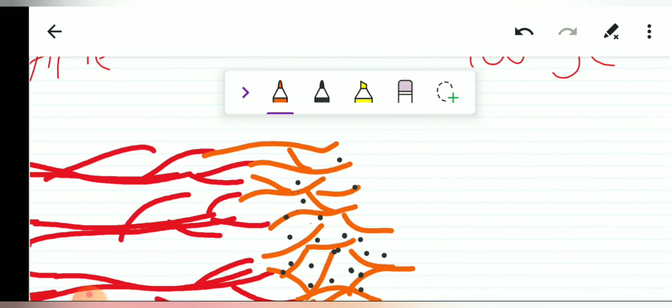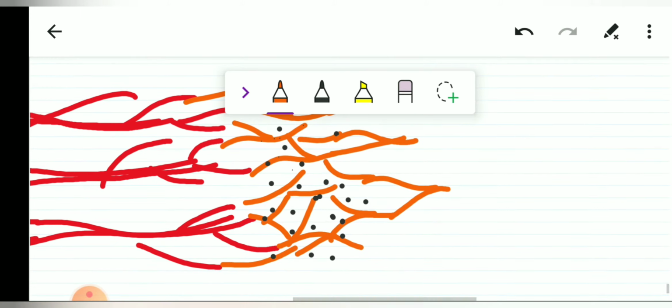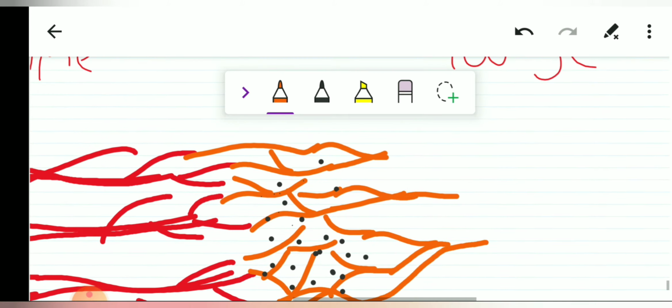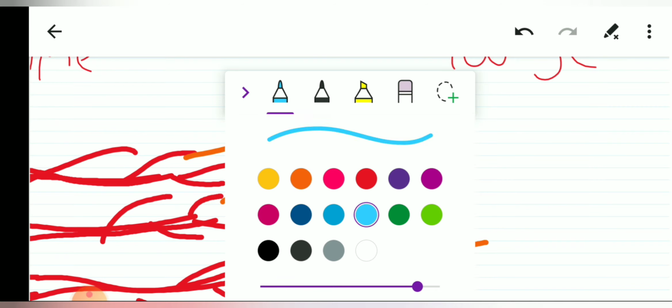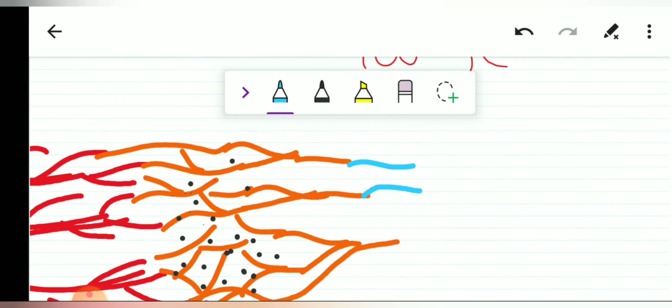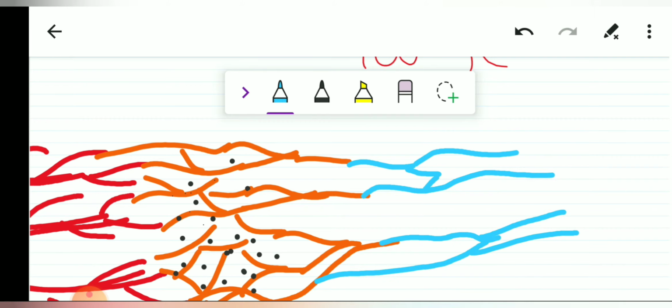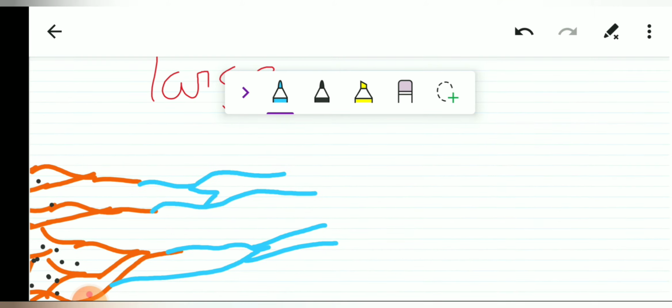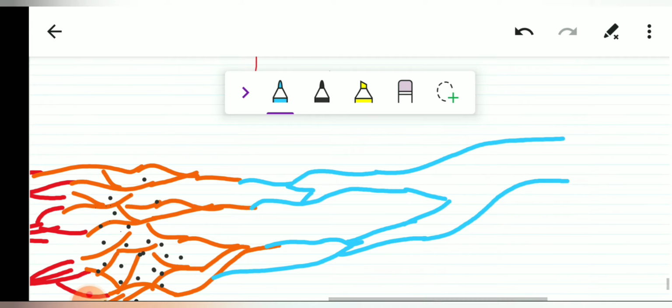Now the capillaries will further move on and unite together to form small vascular structures known as venules. So the capillaries unite to form venules. These venules further unite to form small veins, and these small veins ultimately form the vena cava. Do you remember the superior and inferior vena cava? These veins further unite to form bigger vessels known as vena cava, and the vena cava then empties into the heart.